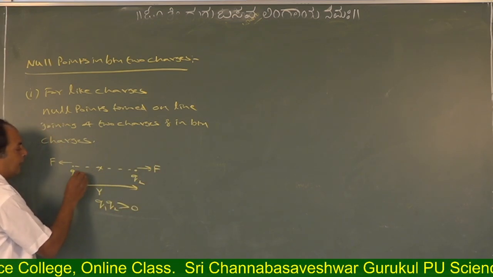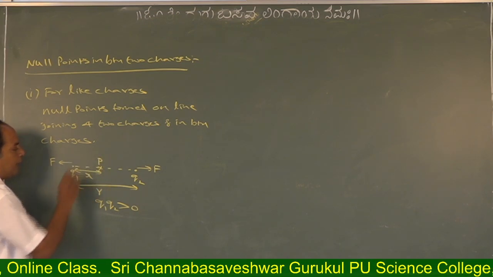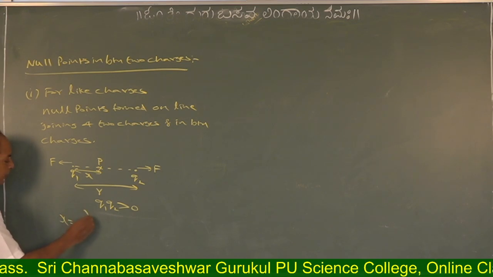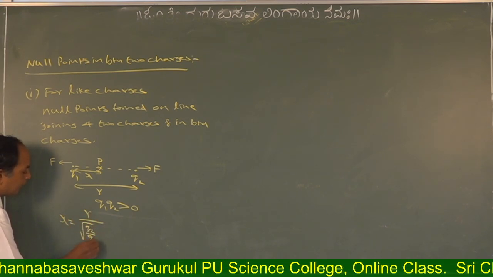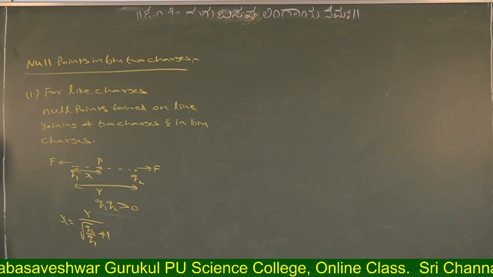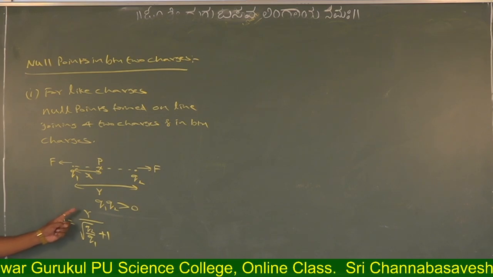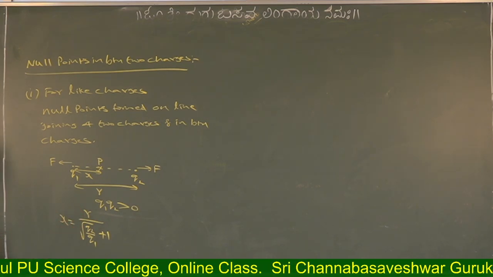Suppose at a distance small x from here a null point is formed, then x is equal to R divided by root over Q2 by Q1 plus 1.